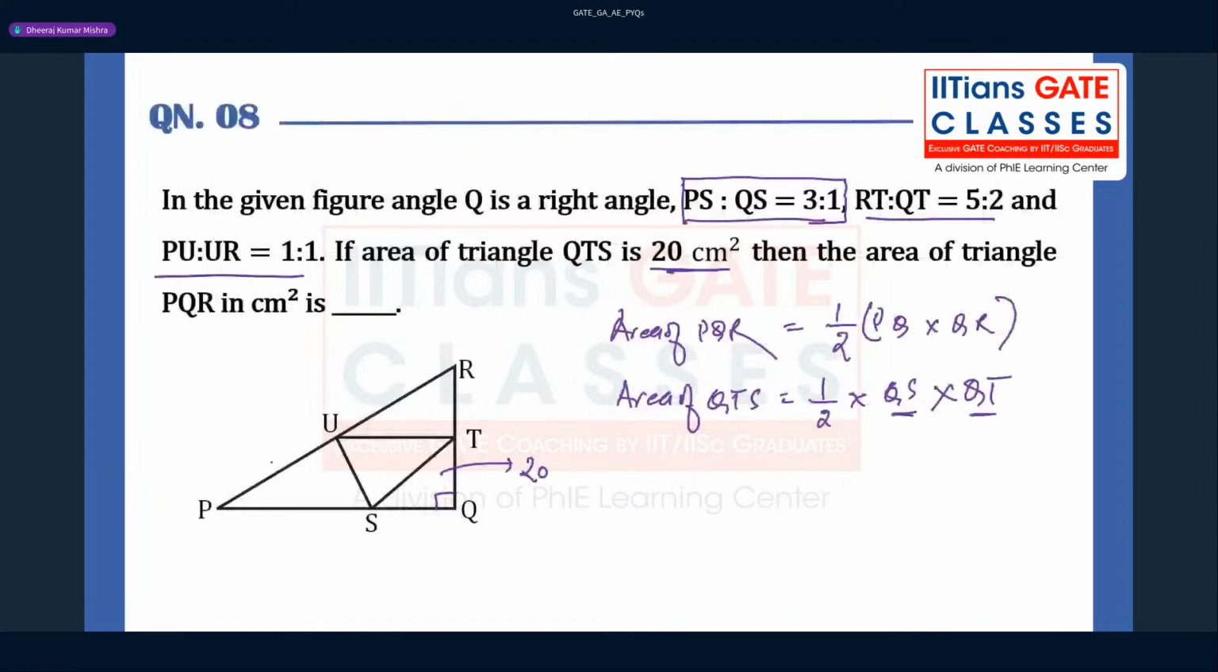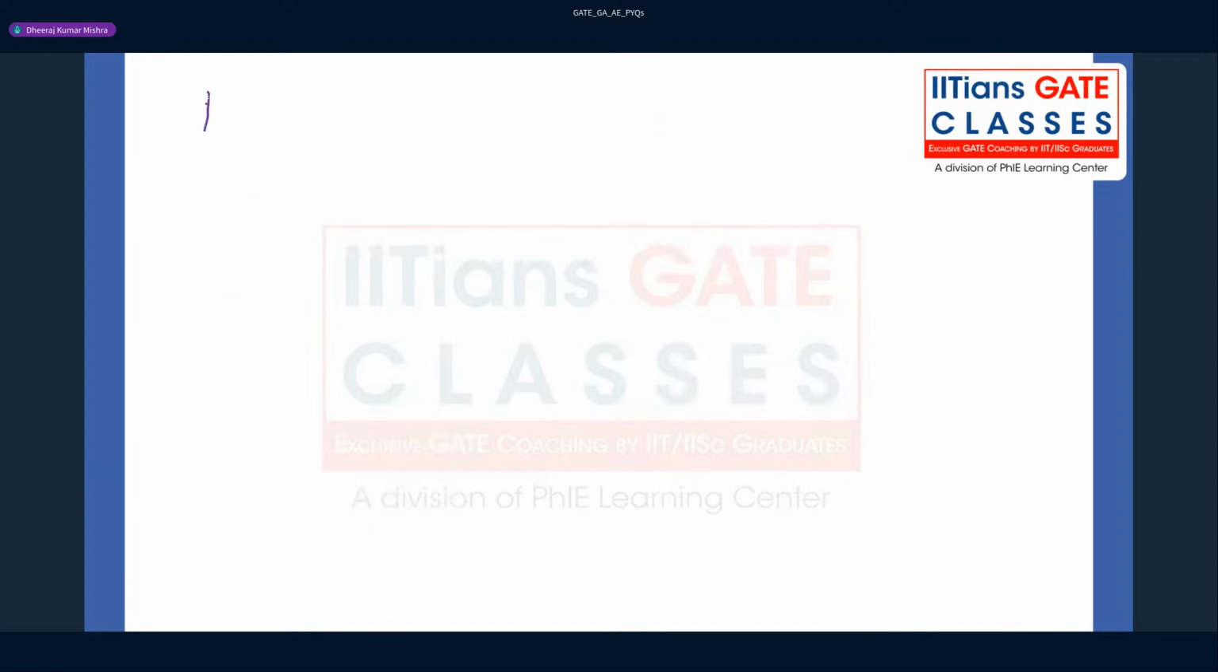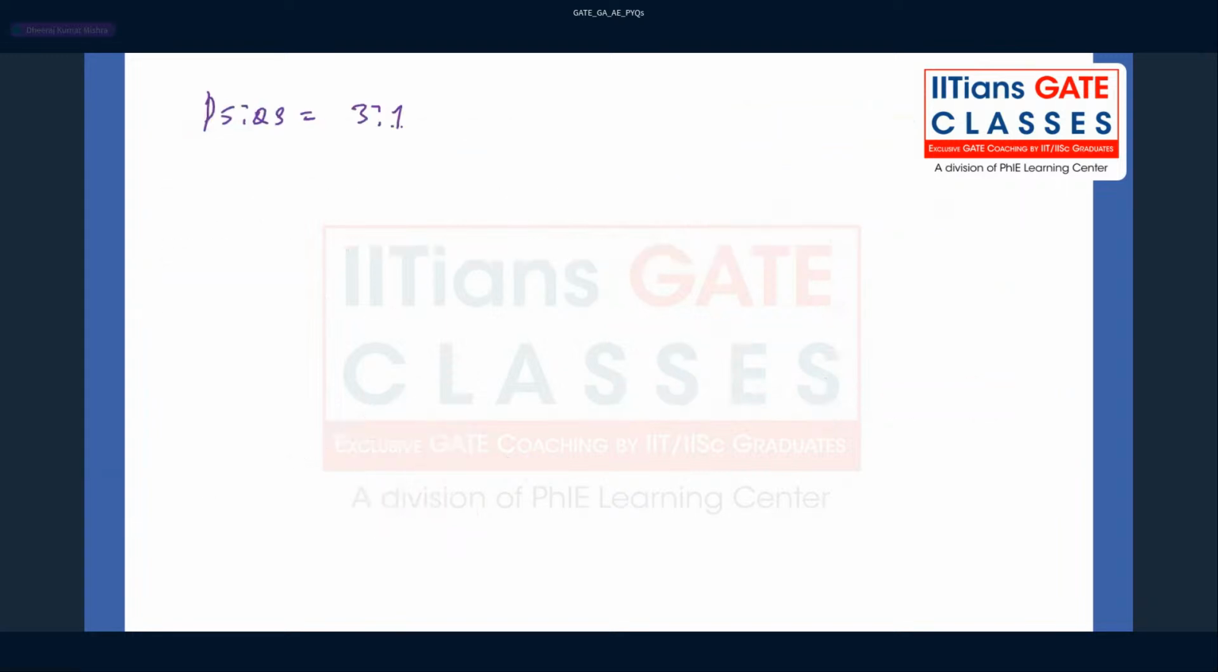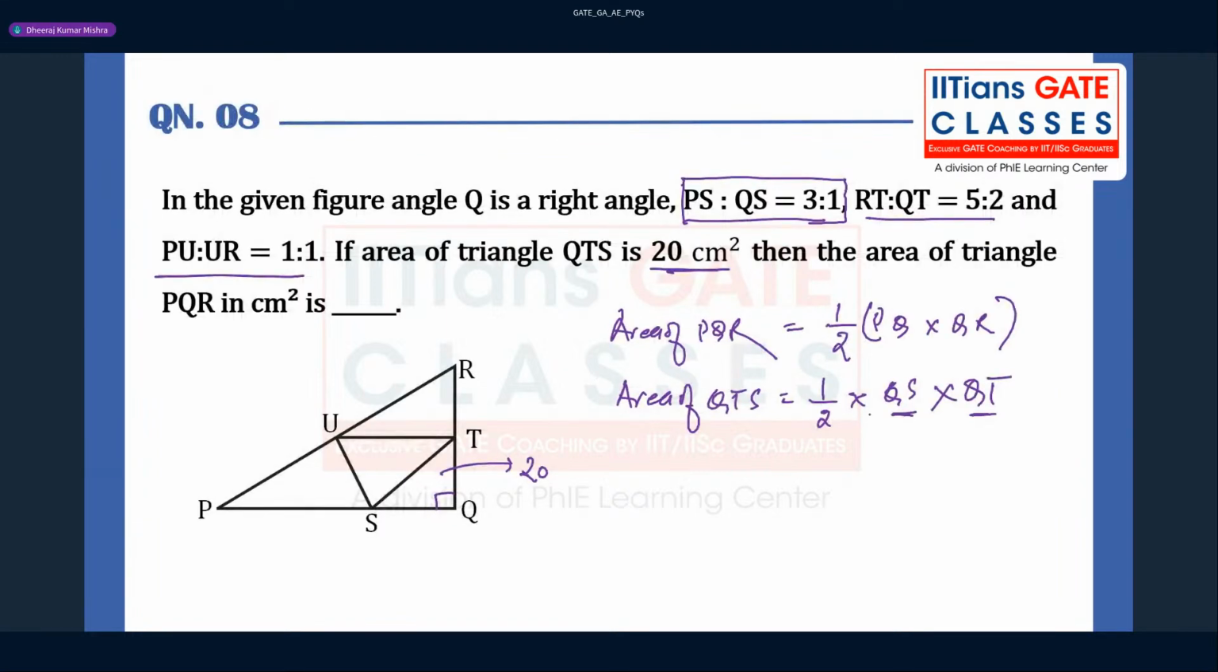The ratio they have given, PS is to QS, is 3 is to 1. Basically we have to replace QS and QT in the form of PQ and QR, because we need to find PQ and QR so that we can find the area, because this area is known, right? Area of QTS is 20 centimeter.